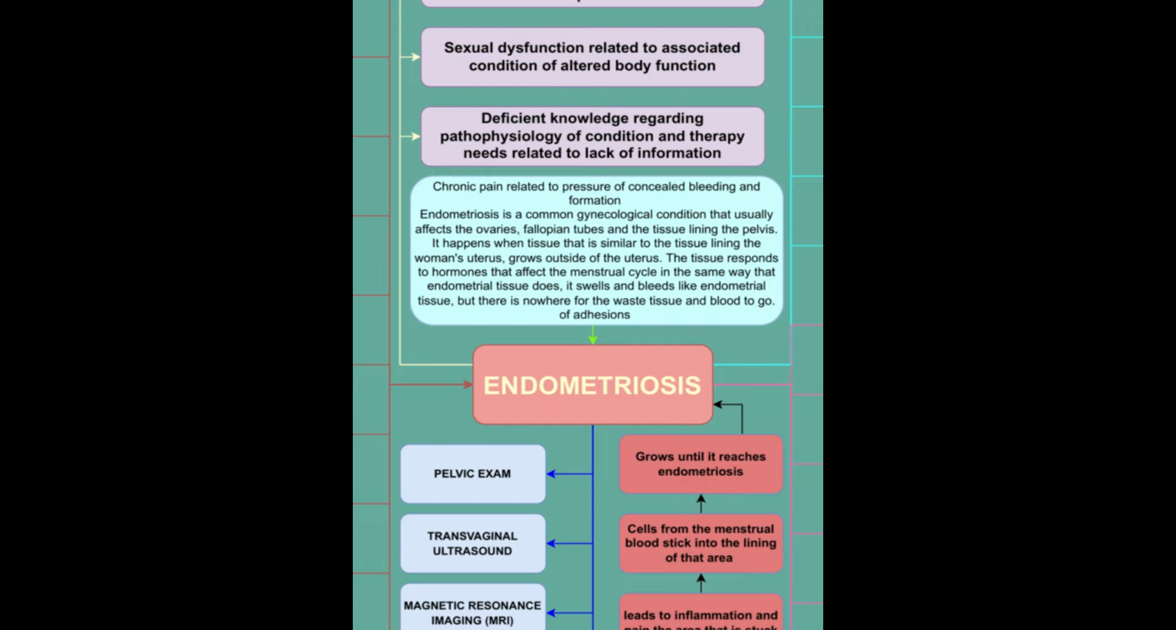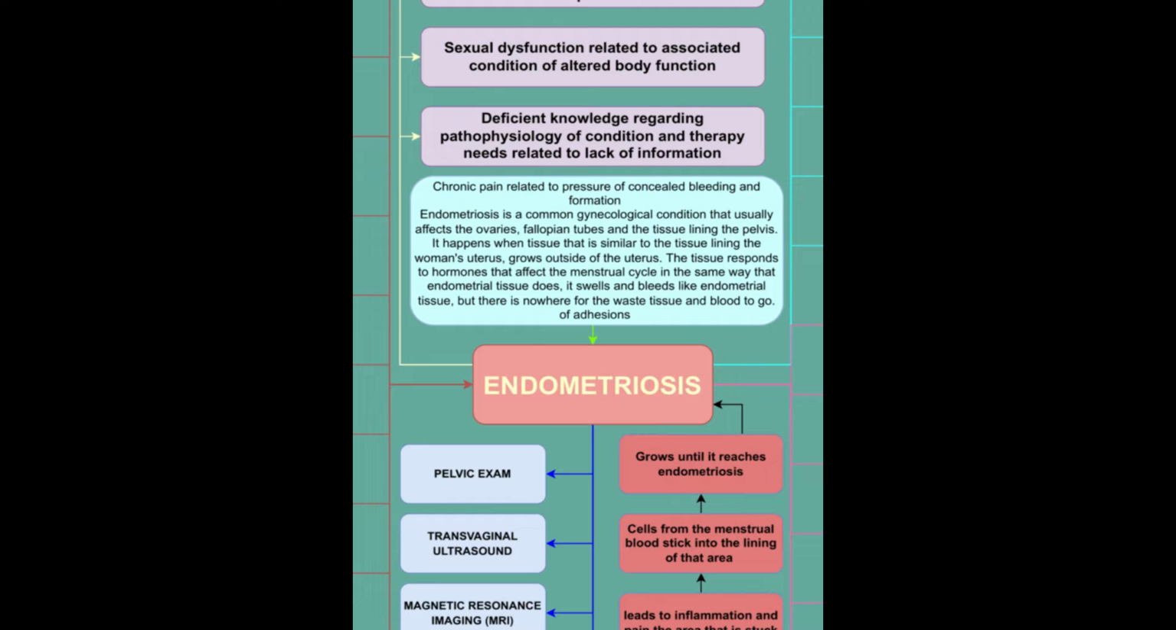What is endometriosis? Endometriosis is a common gynecological condition that usually affects the ovaries, fallopian tubes, and the tissue lining the pelvis. It happens when tissue that is similar to the tissue lining the woman's uterus grows outside of the uterus. The tissue responds to hormones that affect the menstrual cycle in the same way that endometrial tissue does. It swells and bleeds like endometrial tissue, but there is nowhere for the waste tissue and blood to go. This leads to inflammation and swelling to its surrounding areas.